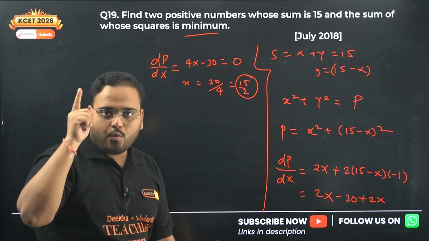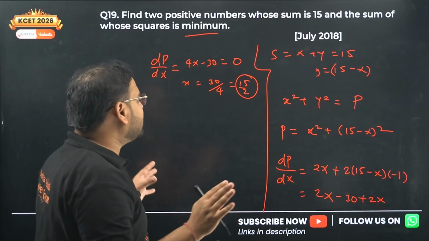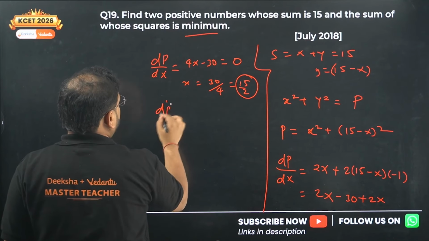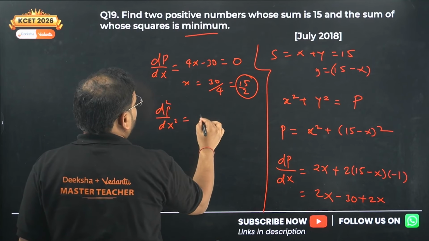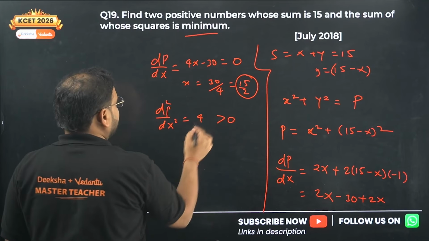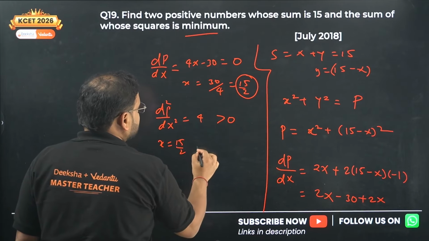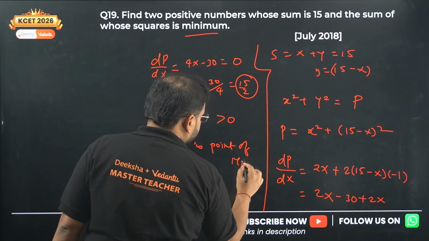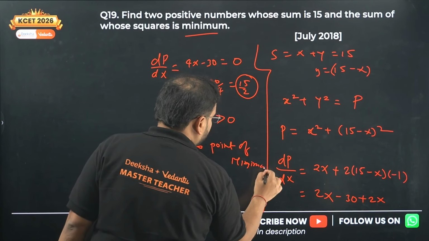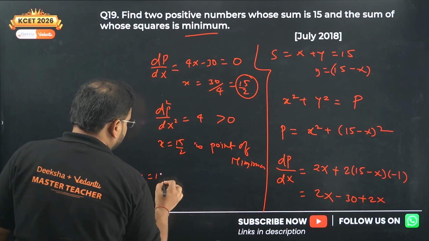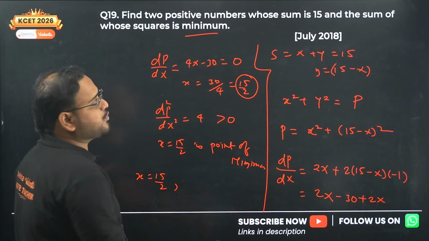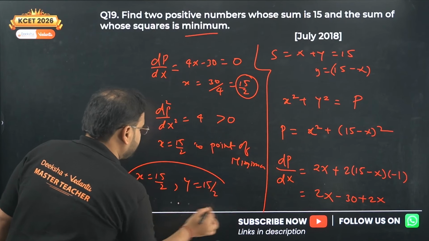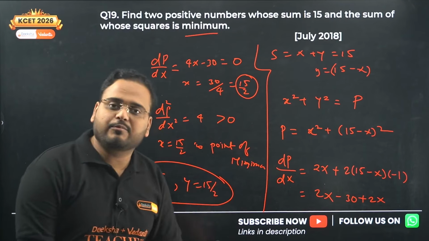Now here we have only one critical point, so no need to find the second derivative. But if you take it, the second derivative d square p by dx square will be simply 4, which is more than 0. Therefore the point x equals 15 by 2 is a point of minima. So the x value is 15 by 2, and the sum is supposed to be 15. It means y is also half of 15. This is your answer, 15 by 2 and 15 by 2, 7.5 and 7.5.